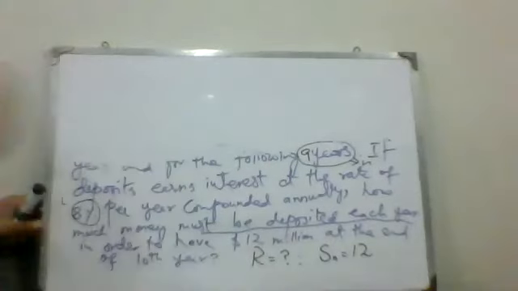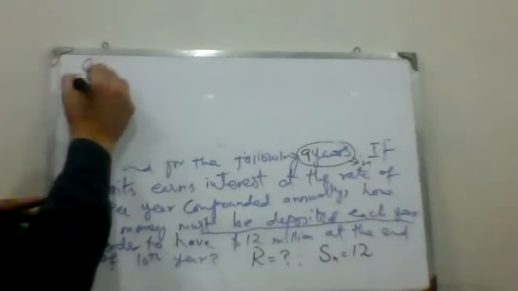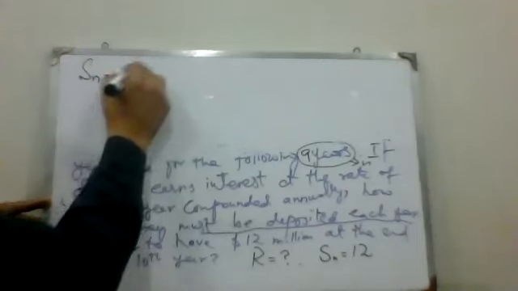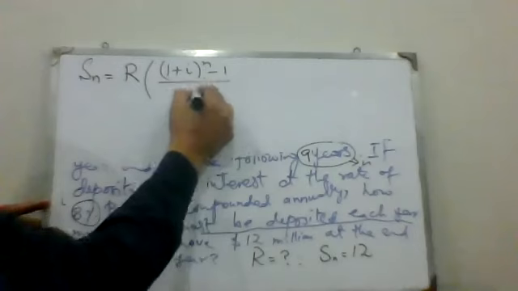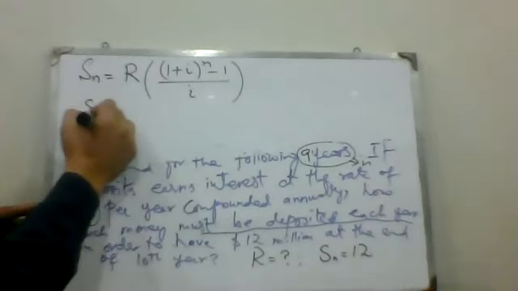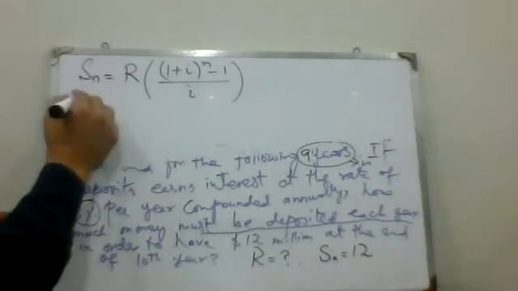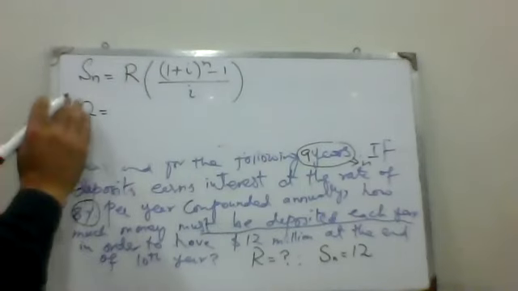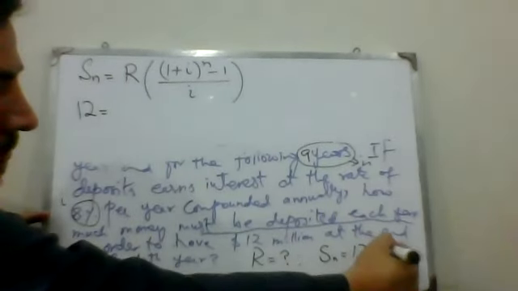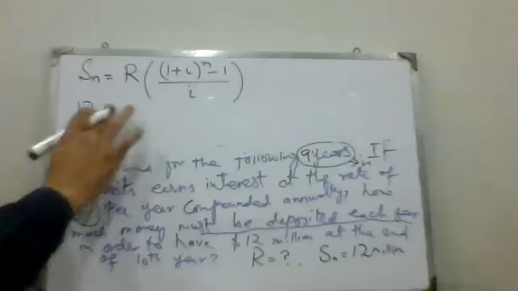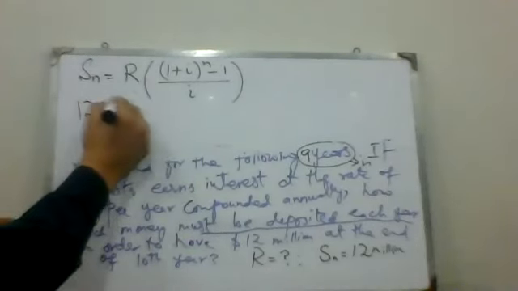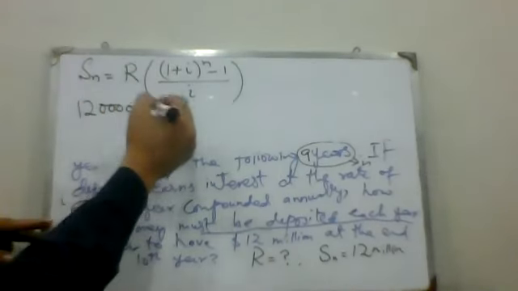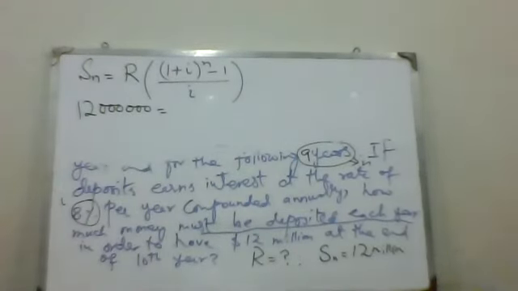So here is the formula. Sn is equal to R times (1 plus I) whole power n minus 1, divided by I. S is given, that is 12 million. 12 million, how many zeros? 6 zeros.